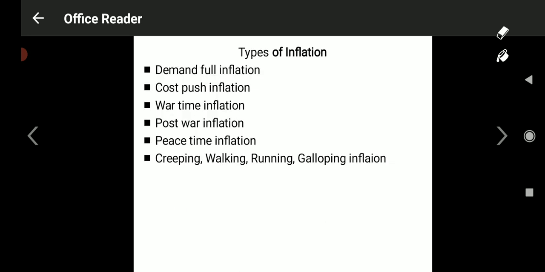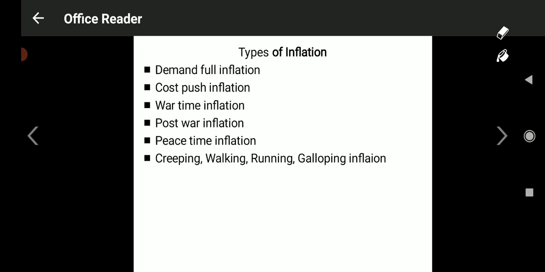Now look at the types of inflation. Demand pull inflation, cost push inflation, wartime inflation, post-war, peacetime, and creeping, walking, running, and galloping inflation. Okay, demand pull inflation means what? Sometimes inflation appears due to an increase in the demand for raw materials as well as goods and services. Okay, understood?